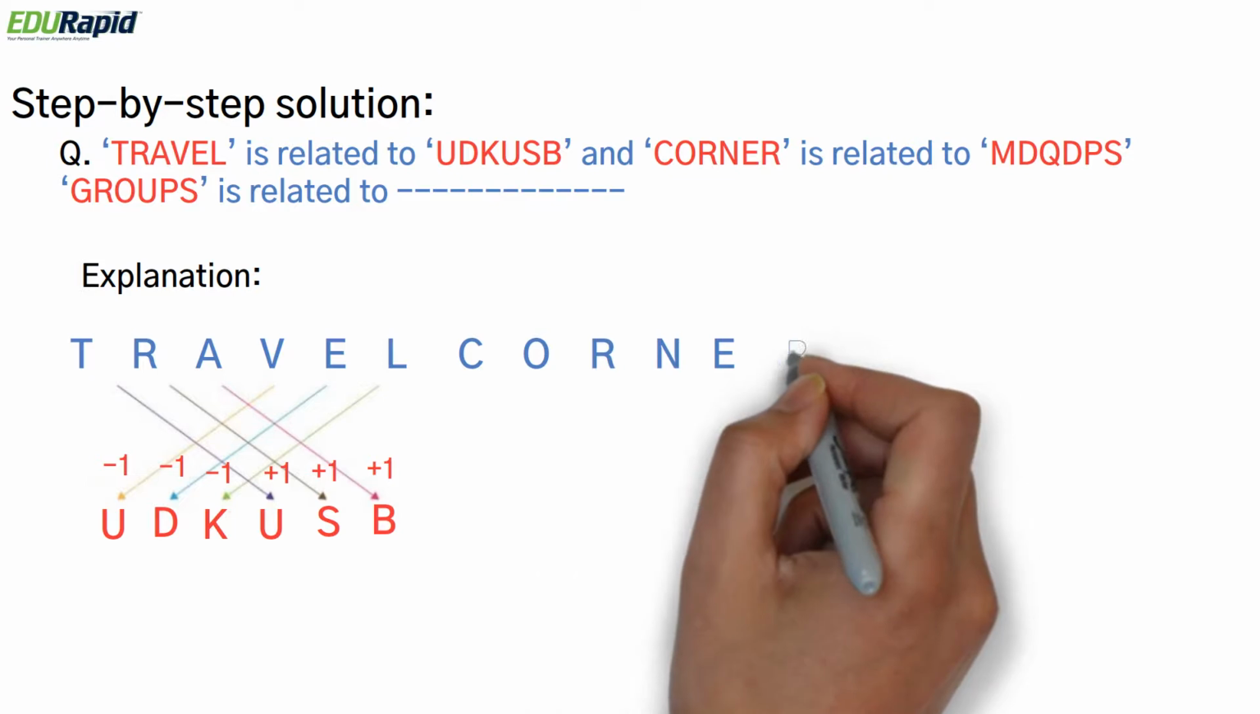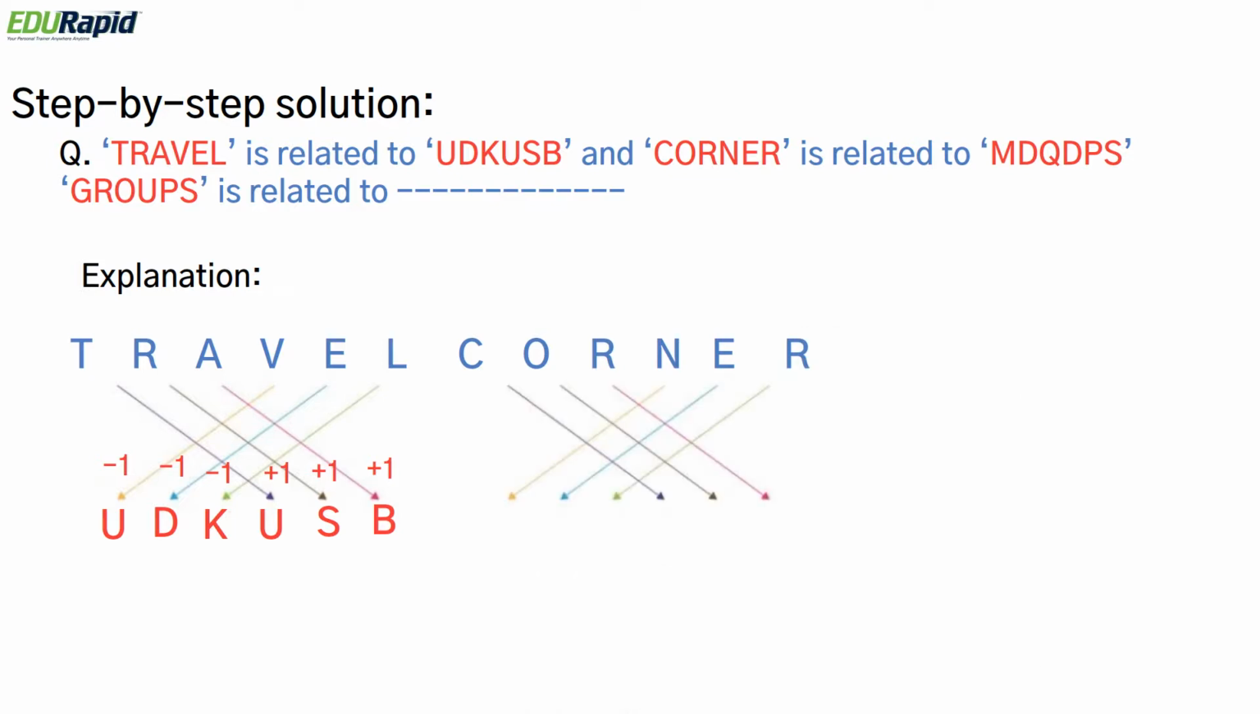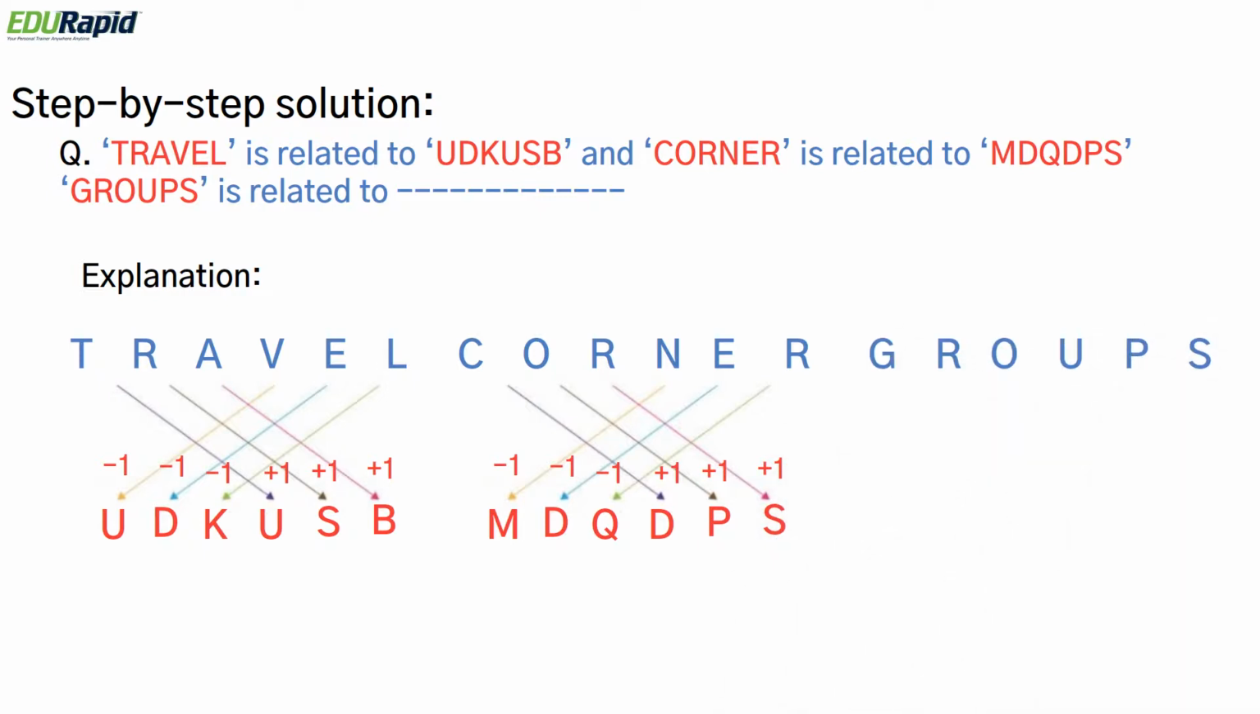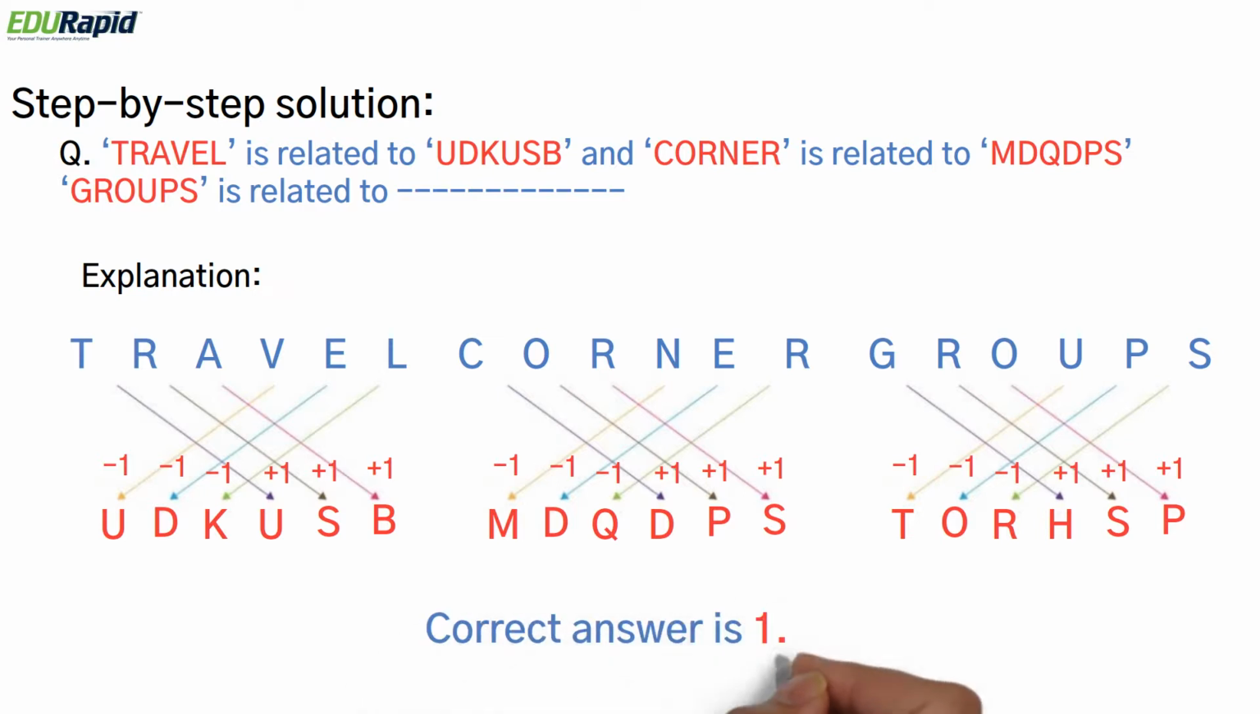Similarly, corner is related to DPSMDQ in a similar fashion. So groups should be related to a word in the similar fashion, right? So let's go to G. G plus 1 will be H, R plus 1 will be S, O plus 1 will be P, U minus 1, you need to go 1 back, will be T because U comes after T, P minus 1 is O, S minus 1 is R. Similar to the previous problem, the answer should start with TOR and HSP. So the correct answer is option 1, TORHSP.